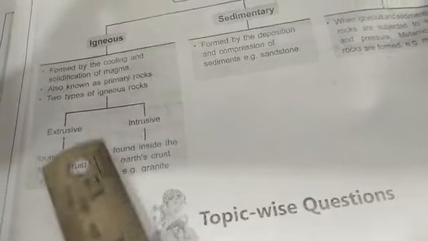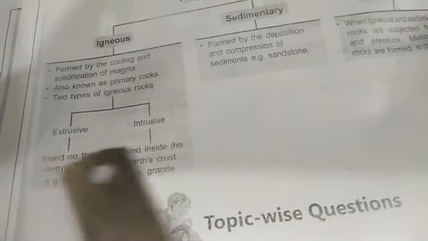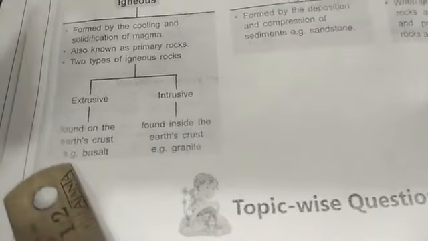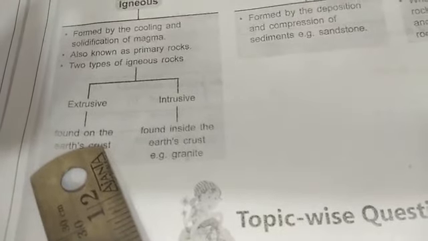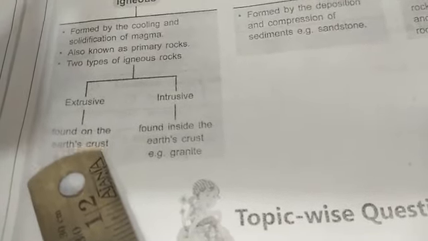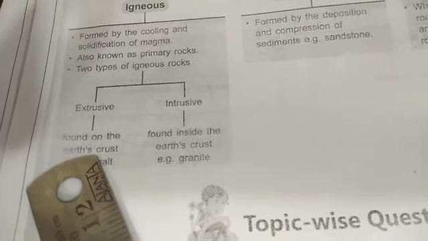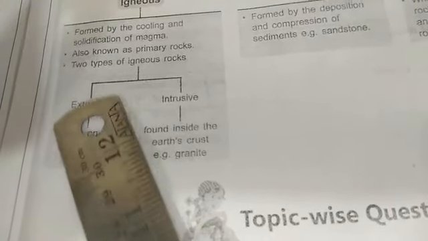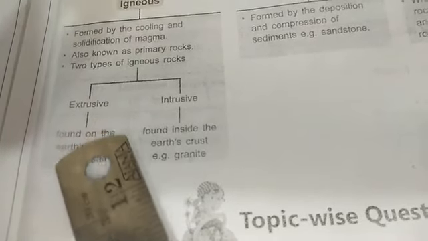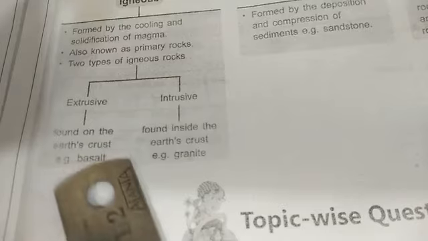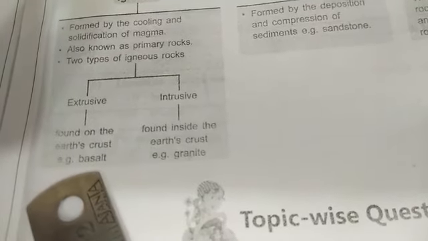There are two types of igneous rock: extrusive igneous rock and intrusive igneous rock. Extrusive igneous rock is formed when the lava comes out onto the surface of the earth's crust and cools down. An example of such a rock is basalt.